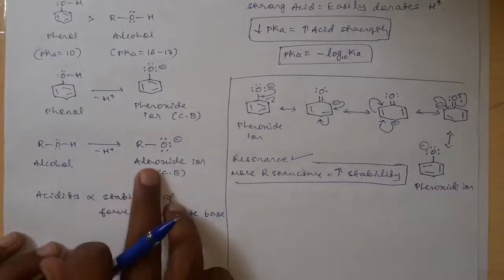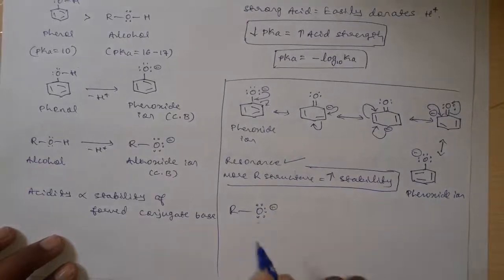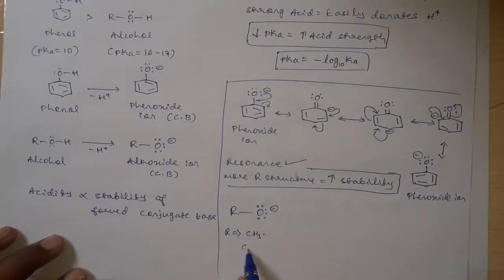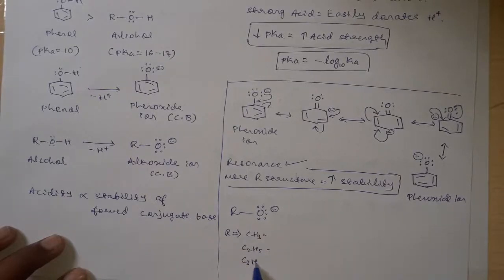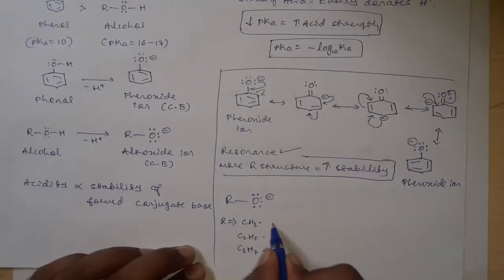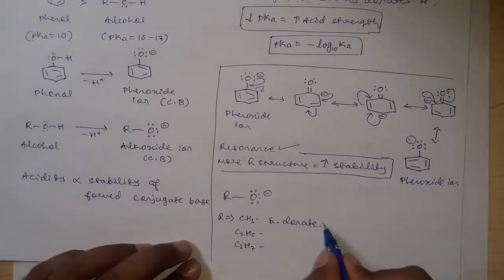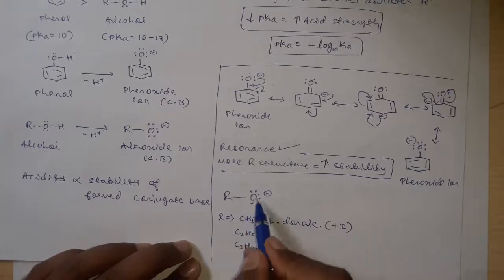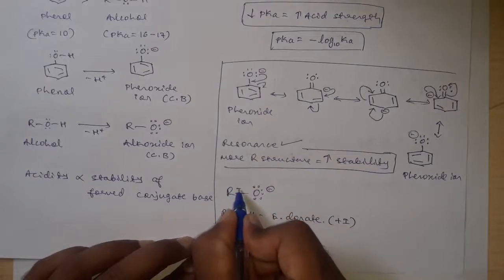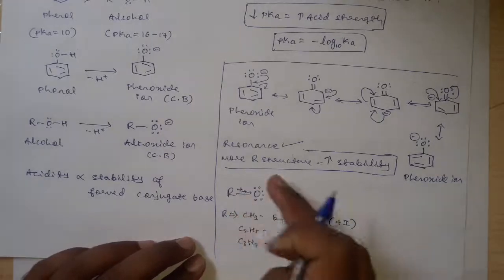But coming to alcohol, that is the alkoxide ion, here we can take R as any alkyl group like methyl group or ethyl group or propyl group, etc. But we know that all these alkyl groups are electron donating, which are imparting a plus I effect on this negatively charged oxygen. These R groups will donate electrons towards the negatively charged oxygen instead of stabilizing it.